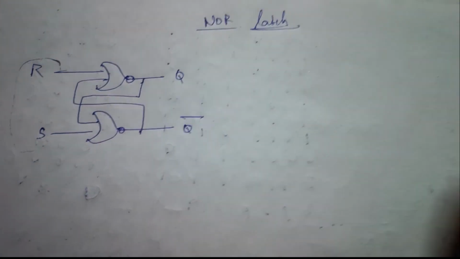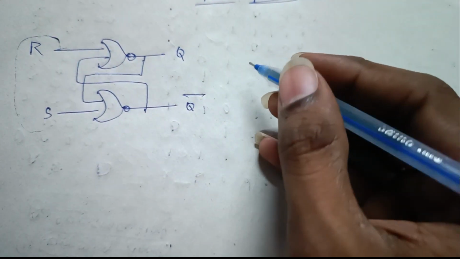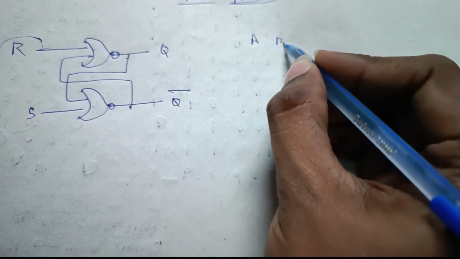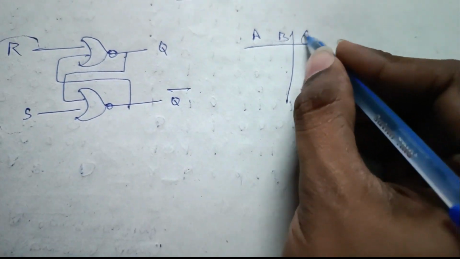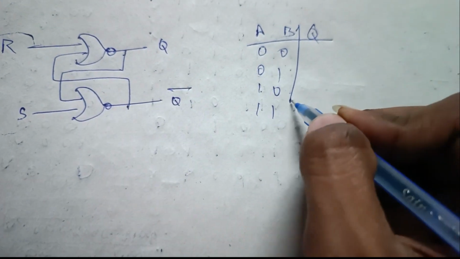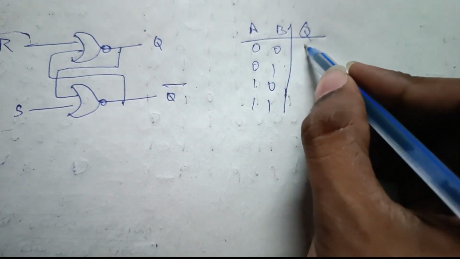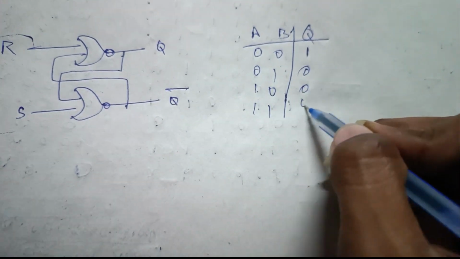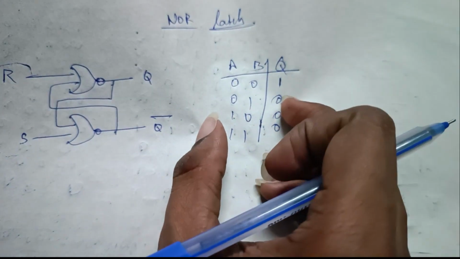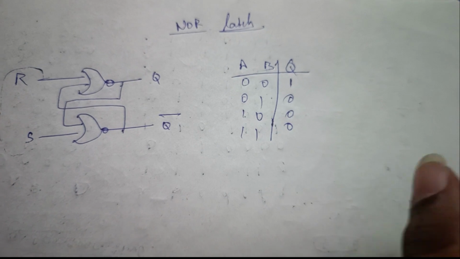In this video we will see how this NOR latch works. Before that, I will write the truth table for the NOR gate. Suppose we have a 2 input NOR gate. What are the possible combinations? 0 0, 0 1, 1 0 and 1 1, right? So if 0 0, both are 0, 0 plus 0 is 0, so the complement will be 1, and so on. So this is the NOR truth table. Based on this we will determine how the NOR latch performs.